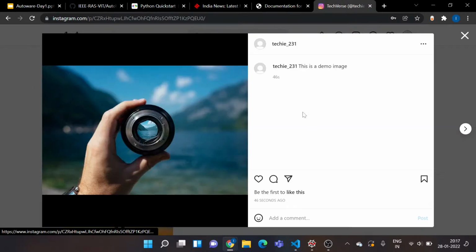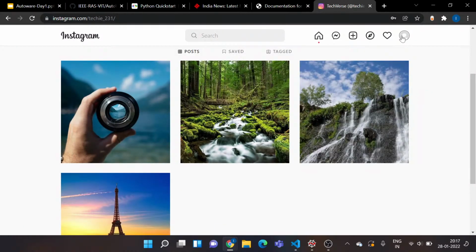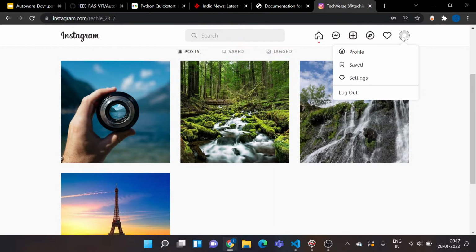Isn't that cool? You're just controlling it all with your Python script. And this is just a simple example. You can actually work on it a lot more and create wonderful scripts to do your job. So this is the first task we achieved in this session using automation with Python. As you can see, this caption is uploaded. This is a demo image and I've actually got my image uploaded. Cool. So if you're done with the first task, kudos to you. Now I'll just log out.